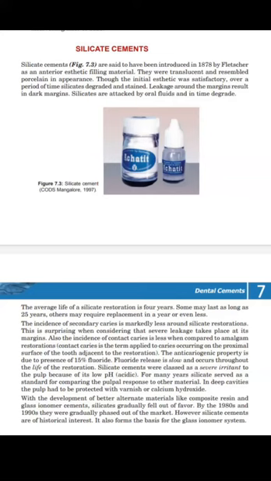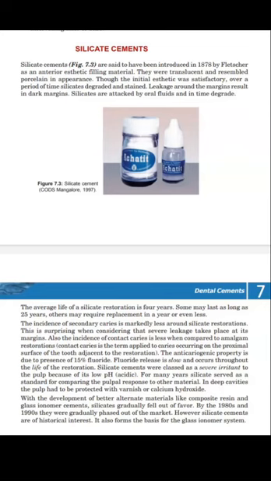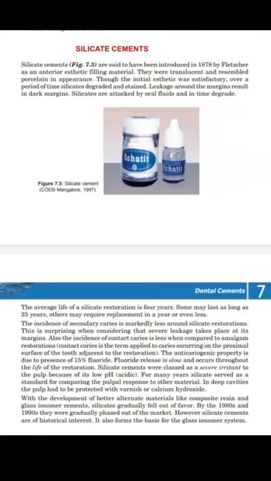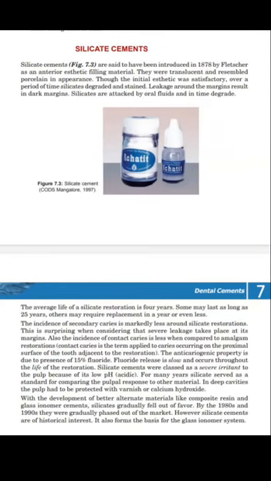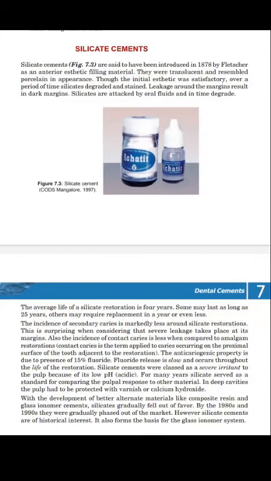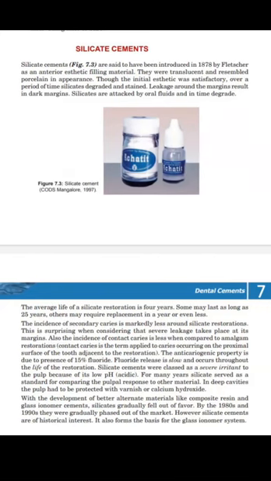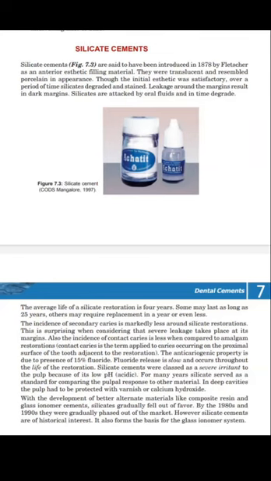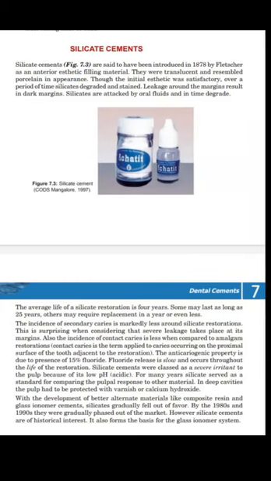The incidence of secondary caries is markedly reduced around silicate restorations because of their anti-cariogenic property, which is due to 15% fluoride release. This fluoride release is slow and occurs throughout the life of the restoration. Silicate cement may irritate the pulp, so we should apply a layer of calcium hydroxide or varnish below this restoration. Now we are using different cements like GIC and composite resins. It forms the basis of the glass ionomer system. So this is all about silicate cement.